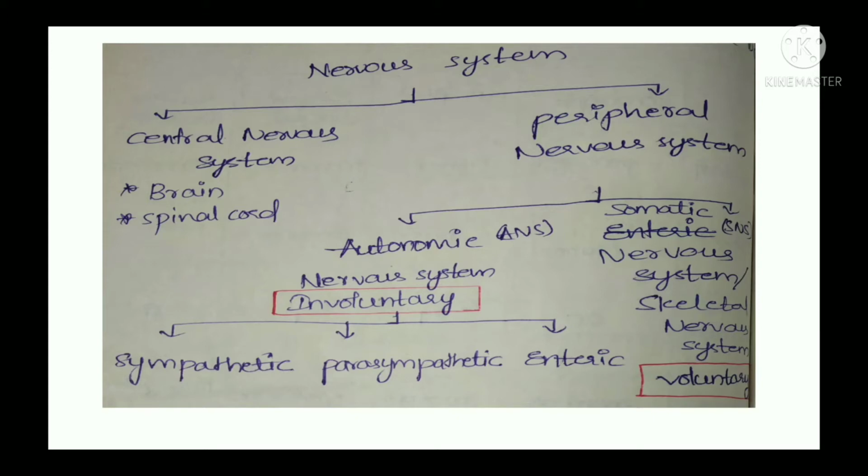Again, the somatic nervous system, which is also called the skeletal nervous system, is a voluntary nervous system, because voluntary means we do things on our own. If we want to move our hand, we will move. If we want to move our leg, we can move. It is not involuntary, it is voluntary. We are doing these things on our own.